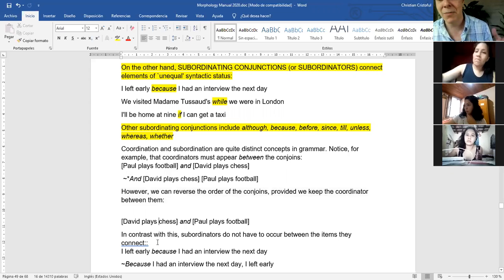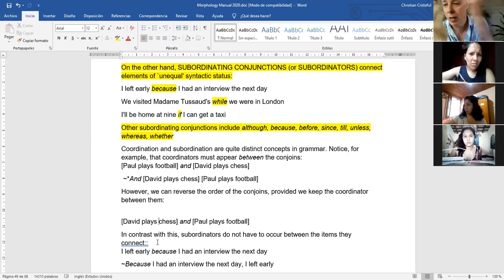We can say David plays chess and Paul plays football, and we can also say Paul plays football and David plays chess. We can swap the order as long as the conjunction is in the middle, joining them together. We can join them like this or like this. We can reverse the order, it says.